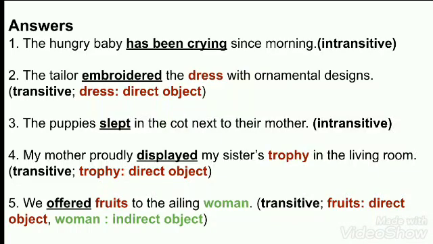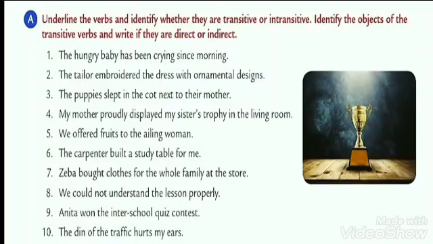So in this second sentence, we have got embroider as a verb. That is a transitive verb because it has the object in the sentence. It has the object because the action of embroidery has been done on the dress. So we have got this, dress is an object in the sentence. As the action has been done directly on the dress, that's why dress will become the direct object in the sentence.